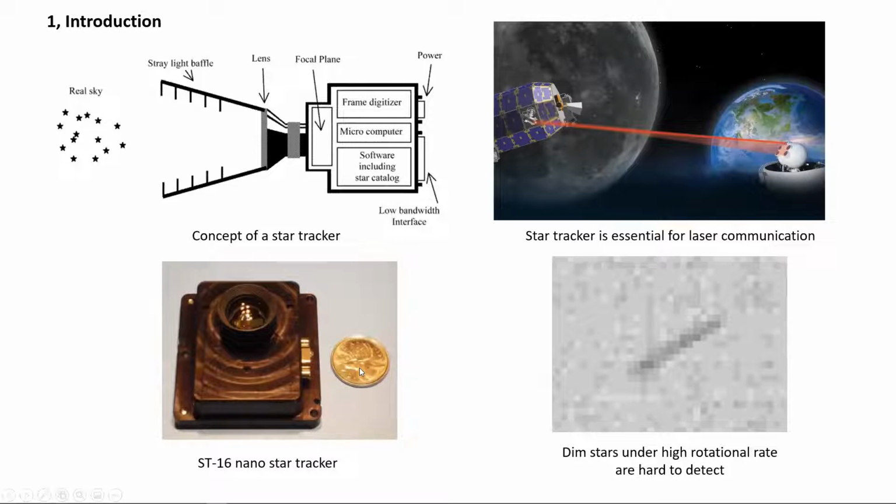The image sensors used by this nanostar tracker are not very sensitive. Therefore, it is very challenging for them to detect dim stars at a high rotational rate using the conventional threshold method. Therefore, a deep convolutional neural network approach is proposed in this project to perform star detection.